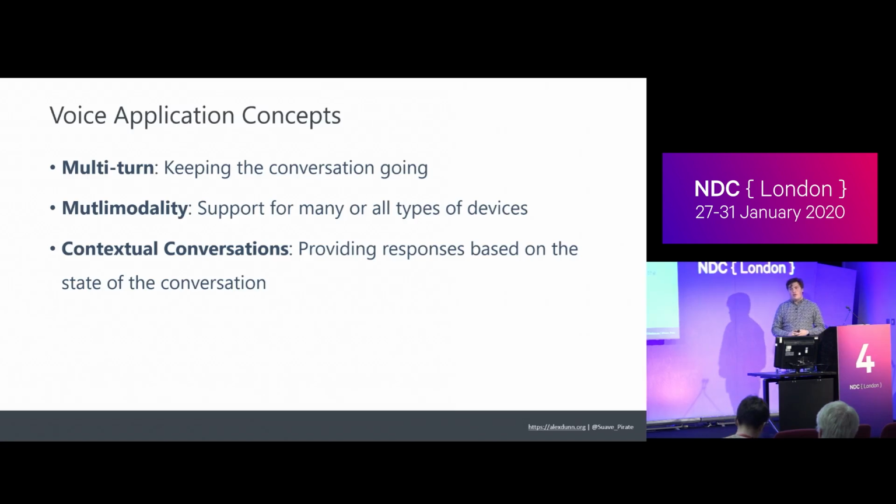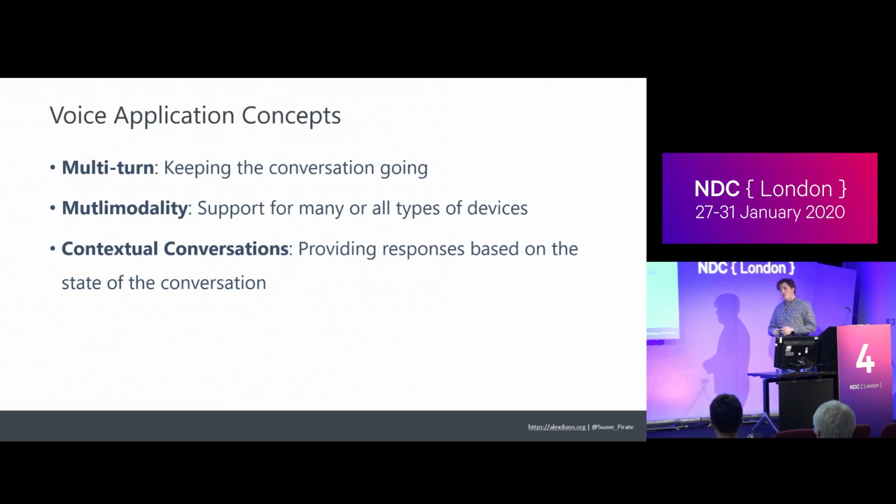But there's some other components to the voice space or the conversational space that's different. It's not just building an API that consumes stuff. Our business logic isn't always just look up this thing and send it back. There's a few other things we have to worry about, especially when building and designing very complex and conversational applications to help a user get to what they really need or to do the thing that they're really trying to do. So the three things are MultiTurn Conversations, and basically that idea is that we have the ability for a